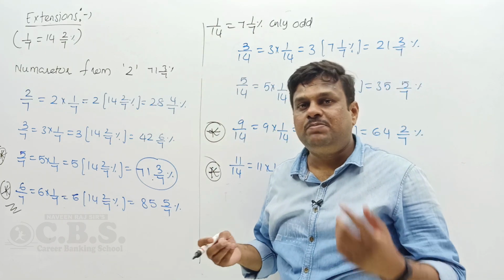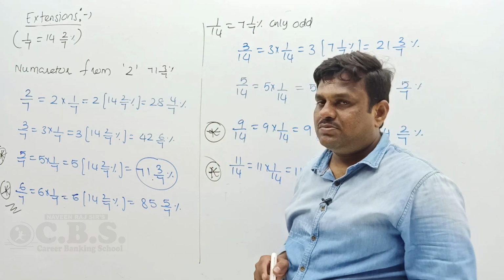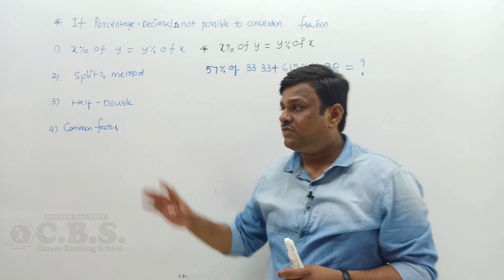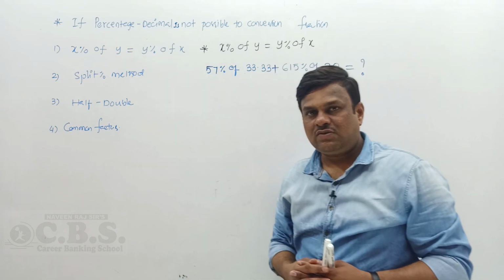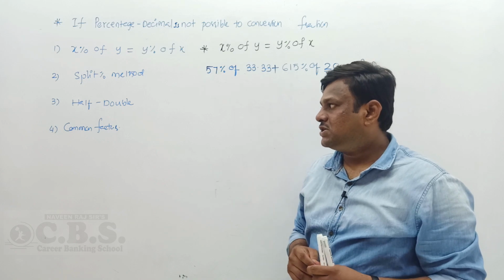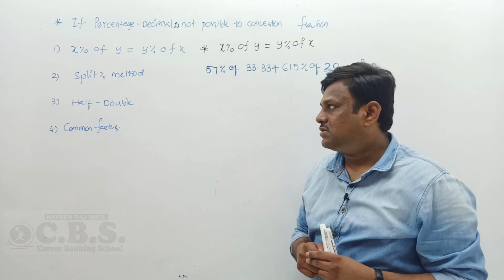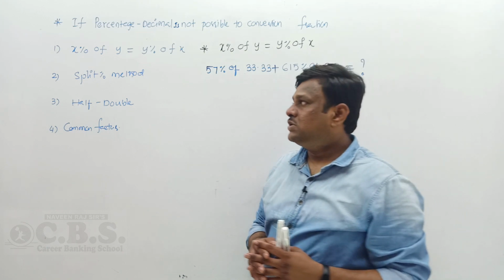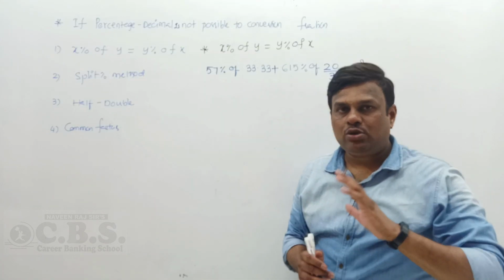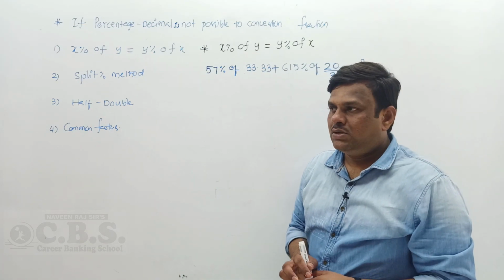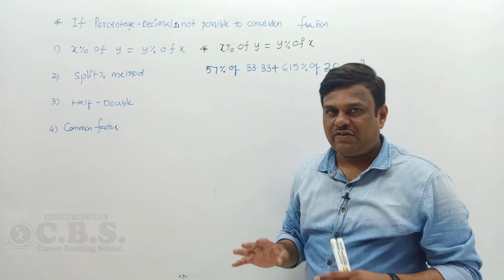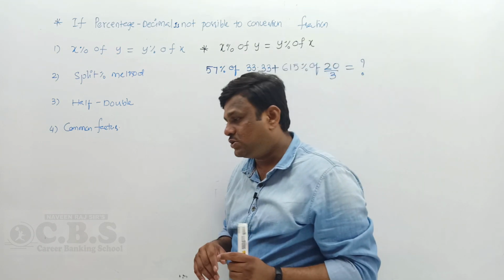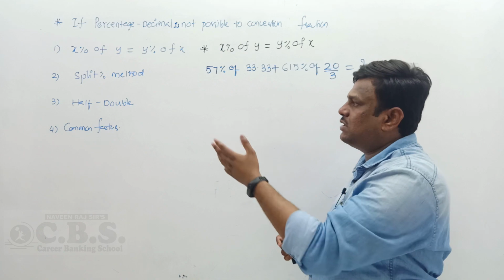What are the concepts in percentage, fraction, decimal? Just go for the concepts. If the given percentage or decimal is not possible to convert into a simple fraction, definitely follow the 4 concepts. The first concept is x percent of y is equal to y percent of x, then the split percentage method, the half and double method, and the common factor method. The first, second and third ones are all very important. So if x percent is not possible to convert into a proper fraction, then go for y percent of x. I use these 4 methods to answer different questions. All the questions we are going to explain are previous memory based questions. Let's go for the first concept, and the second, third and fourth concepts.